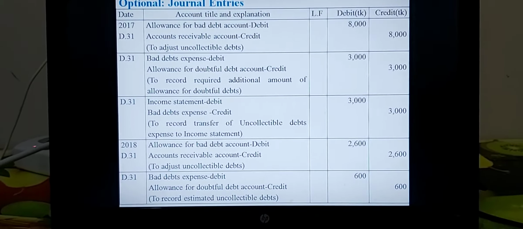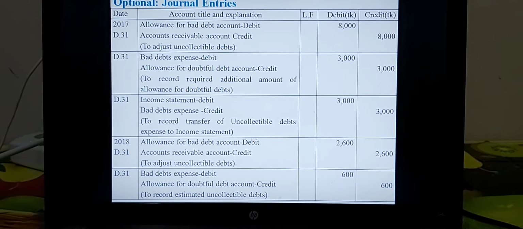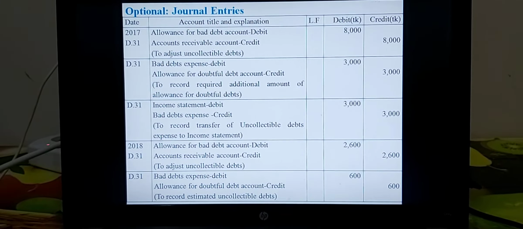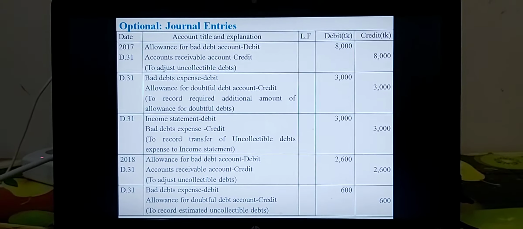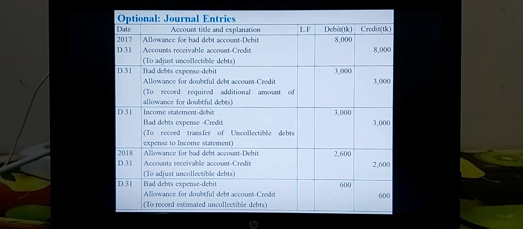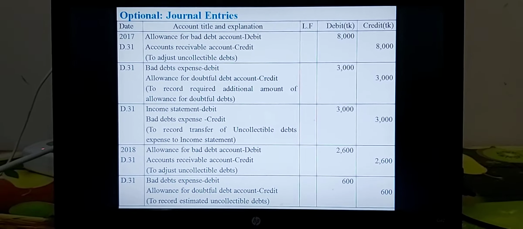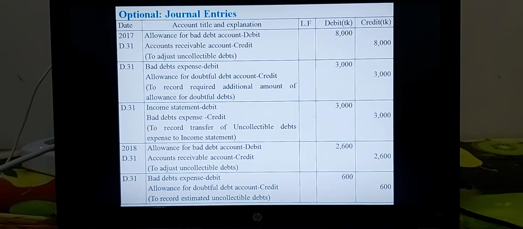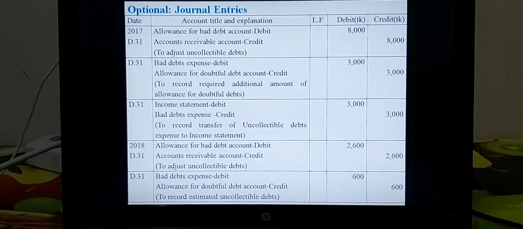That is the amount of additional allowance taka 3,000 in debit and credit side to record additional amount of allowance for doubtful debt. Third journal is for 2017, income statement debit, bad debt expense credit to record transfer of uncollectible debt expense to income statement.